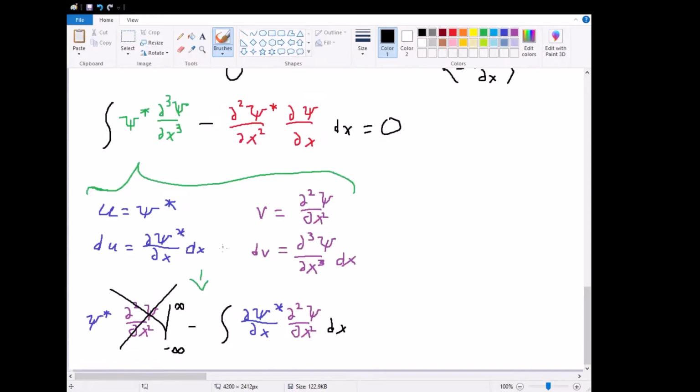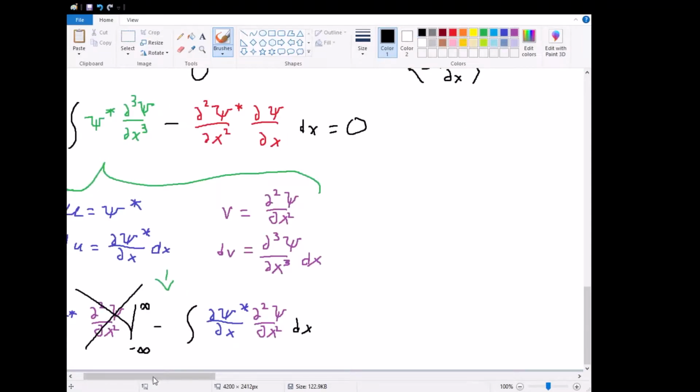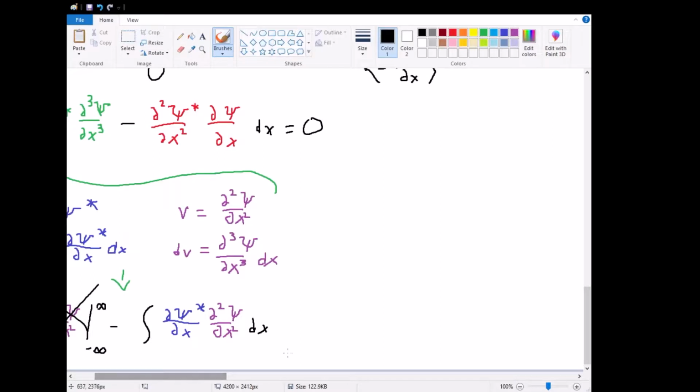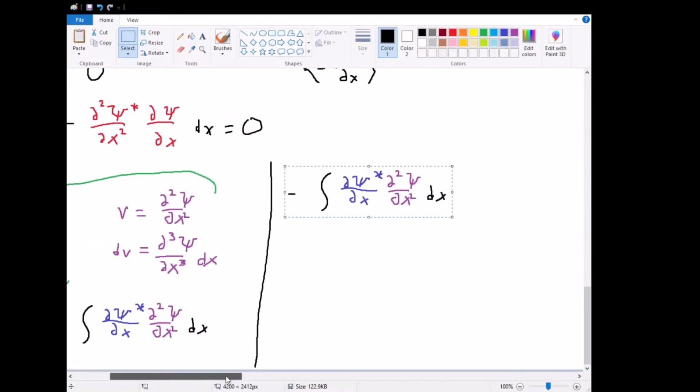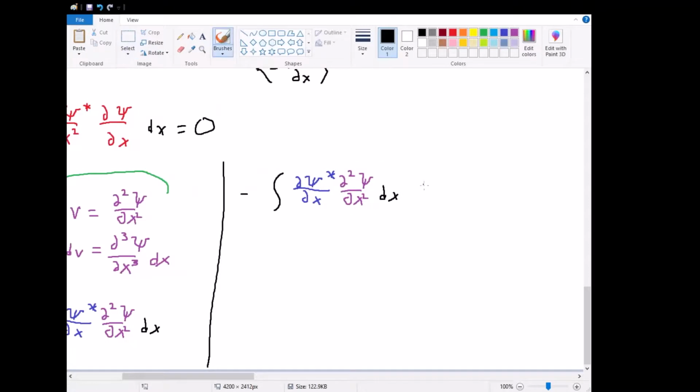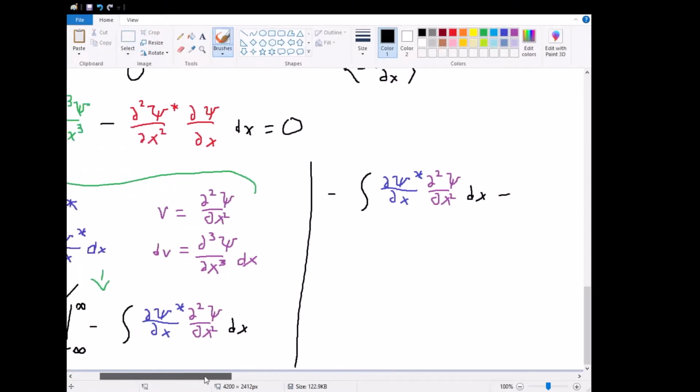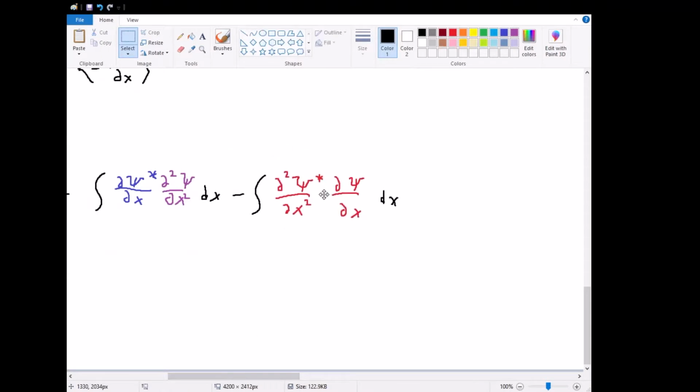So what we have now is, let's write this out fully. So now what we have is that, let's separate it like this. So we have that the negative integral of this, subtracted by the integral over here, has to equal 0.